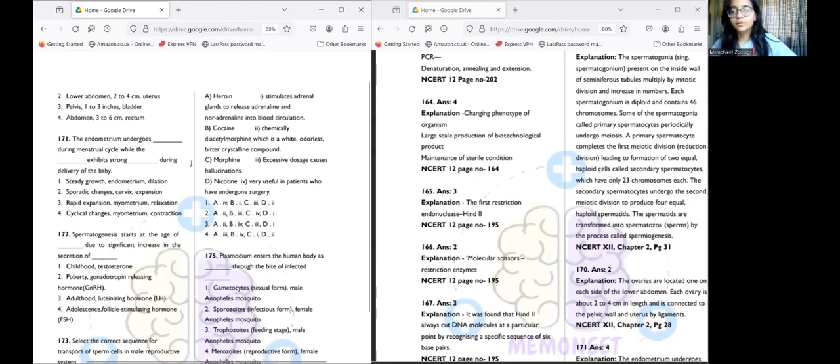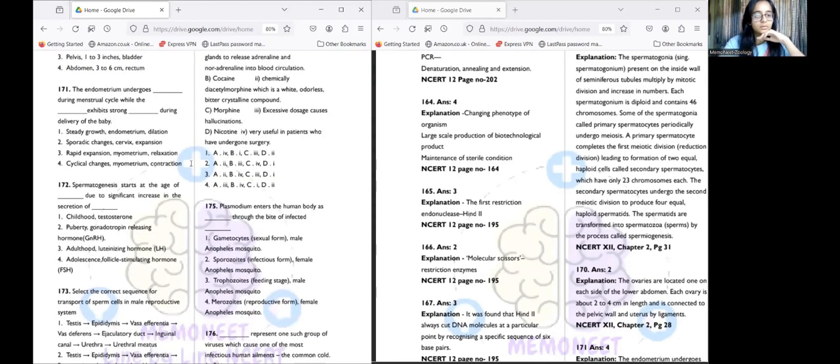So what happens? Endometrium and myometrium: the myometrium is the outer layer, the endometrium is the inner layer. The endometrium exhibits cyclical changes. It becomes thick, it becomes thinner, it sheds, for implantation and fertilization to occur. And the myometrium does what? After fertilization has occurred, the baby is about to be delivered, so the myometrium will undergo contraction.